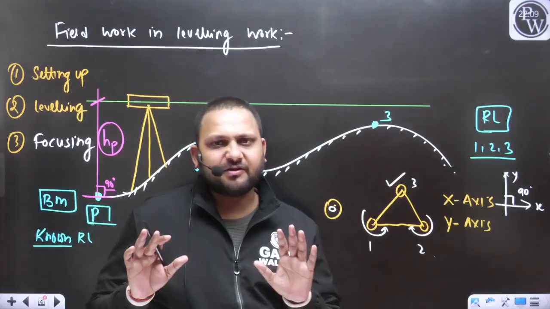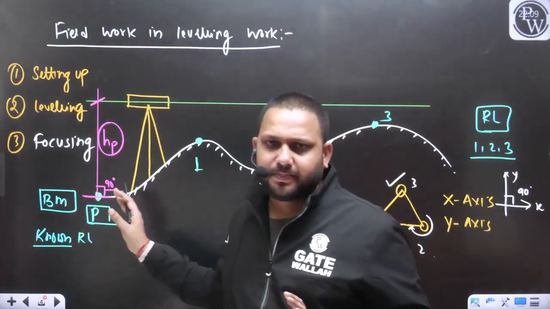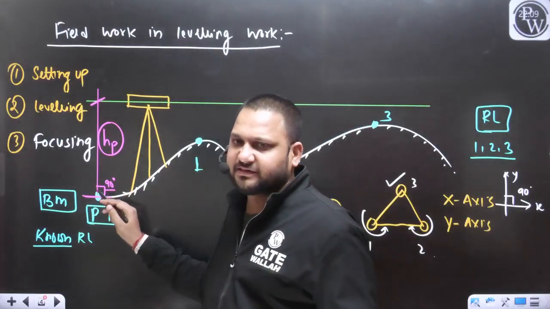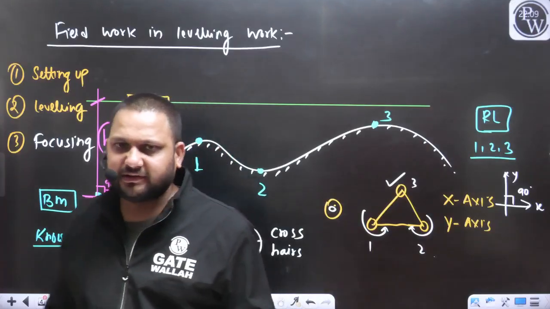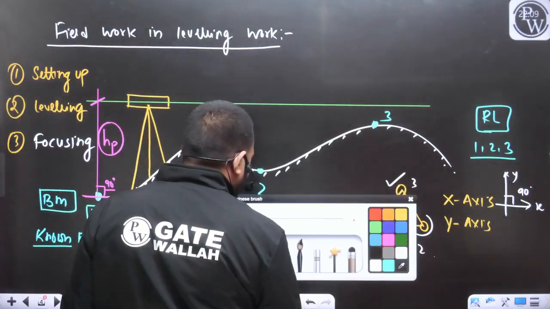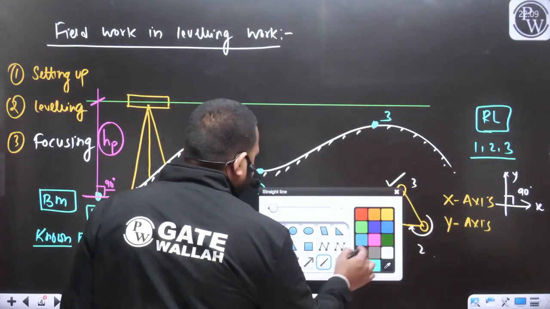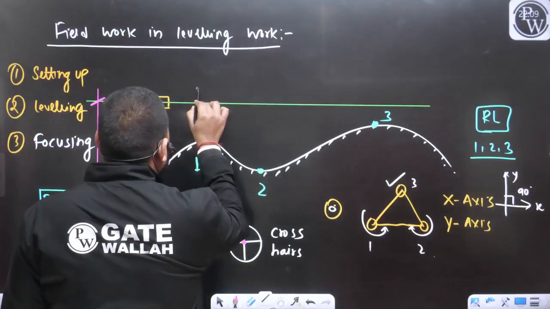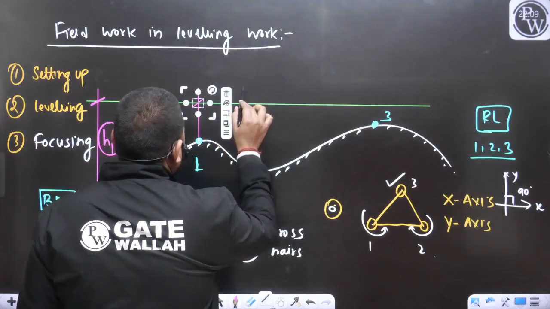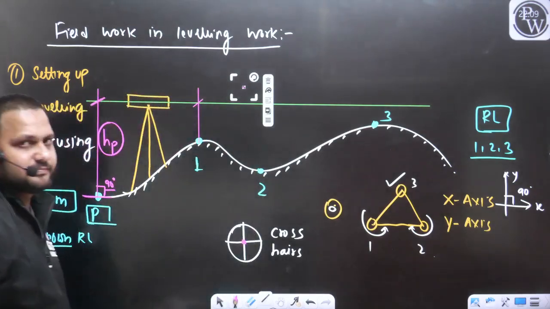Similarly, without disturbing the level instrument, now we will take this staff and put it at station 1. When I place the staff at station 1, again I will get the staff reading at 1.